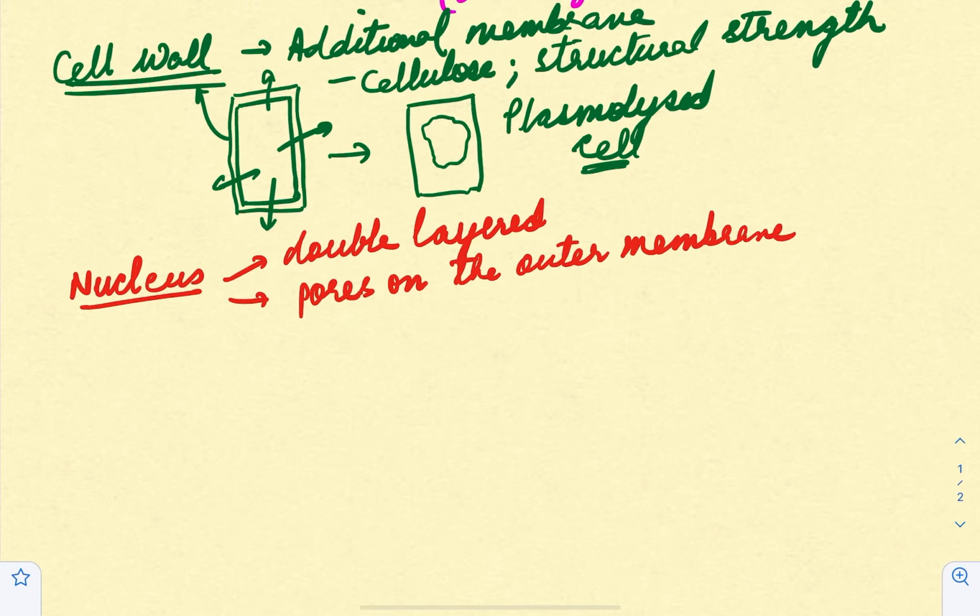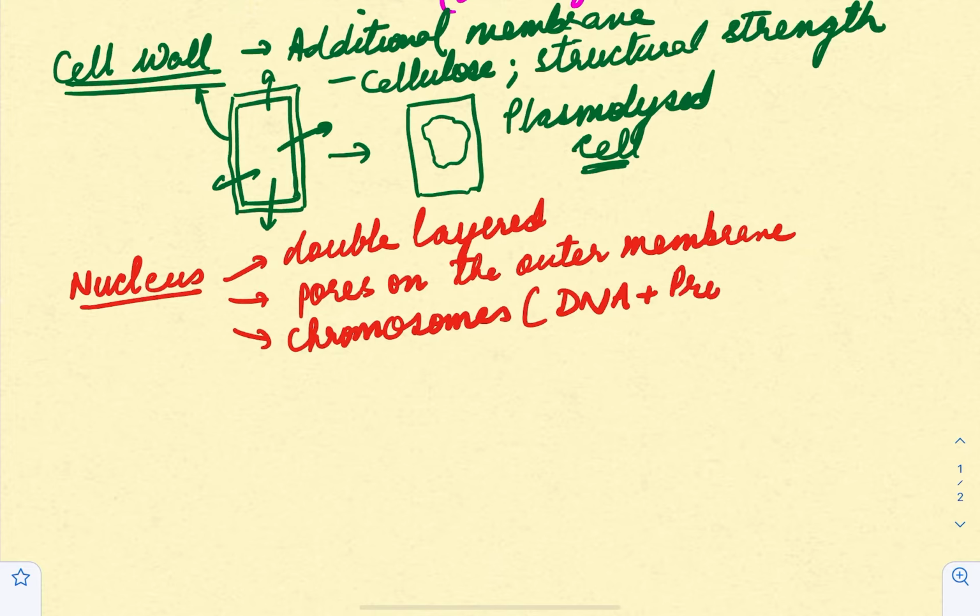Then, since the nucleus is dealing with heredity, it has chromosomes, which are the genetic material contained inside the nucleus. These chromosomes are made up of DNA and histone proteins. The chromosomes have short segments of DNA called genes, and these are the functional parts of the chromosome, right?